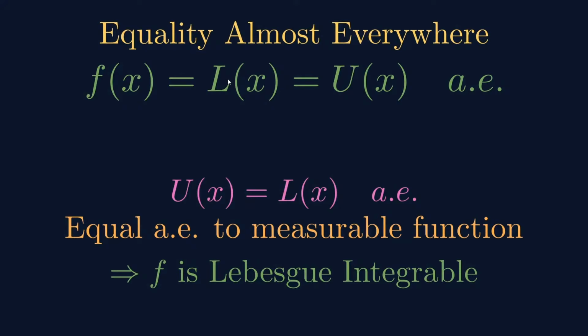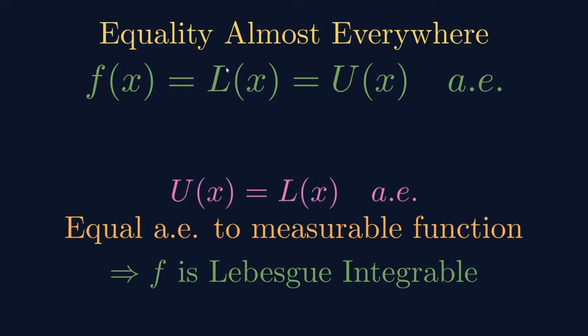This L(x) is measurable and Lebesgue integrable. This U(x) is measurable and Lebesgue integrable. And these three functions are equal almost everywhere. Therefore, this function f(x) is also measurable and Lebesgue integrable. So that is the thing. And the integral of this function is exactly equal to the integral of this function and the integral of this function.